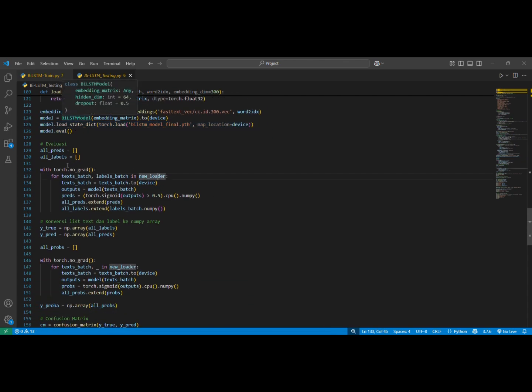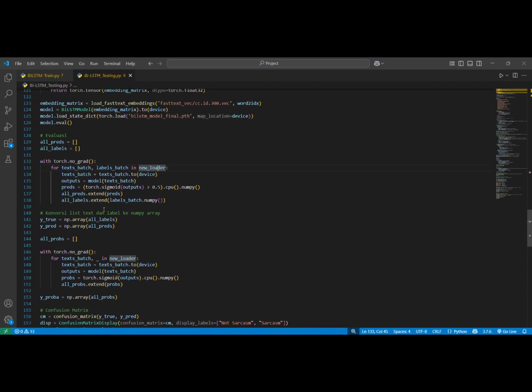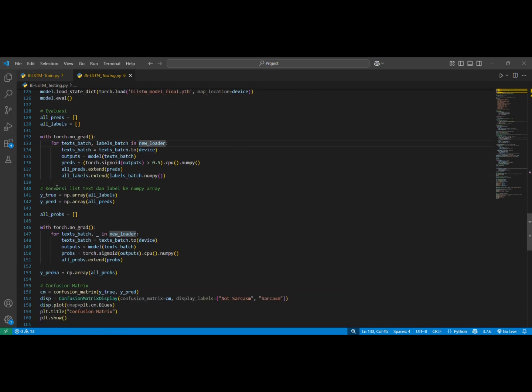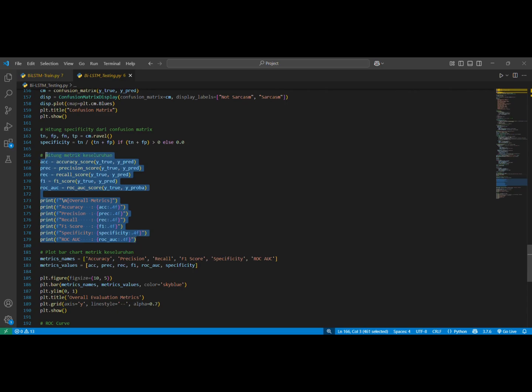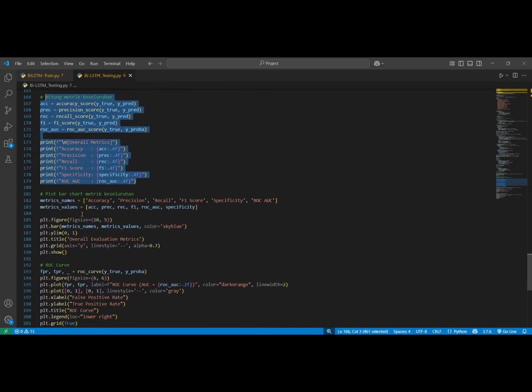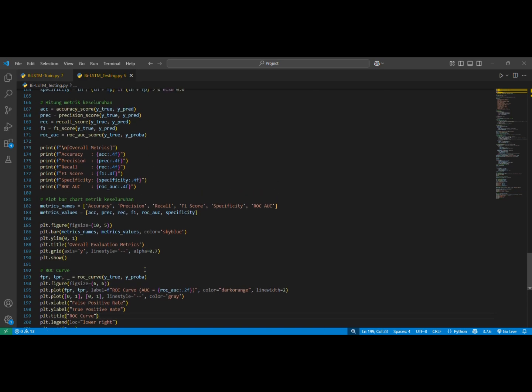The model will be evaluated with new dataset comments. Then we will output the confusion matrix and all metrics like accuracy, precision, recall, F1, and ROC AUC. Then we will plot the bar chart of the metrics. Then plot the ROC curve to see the performance of this model.